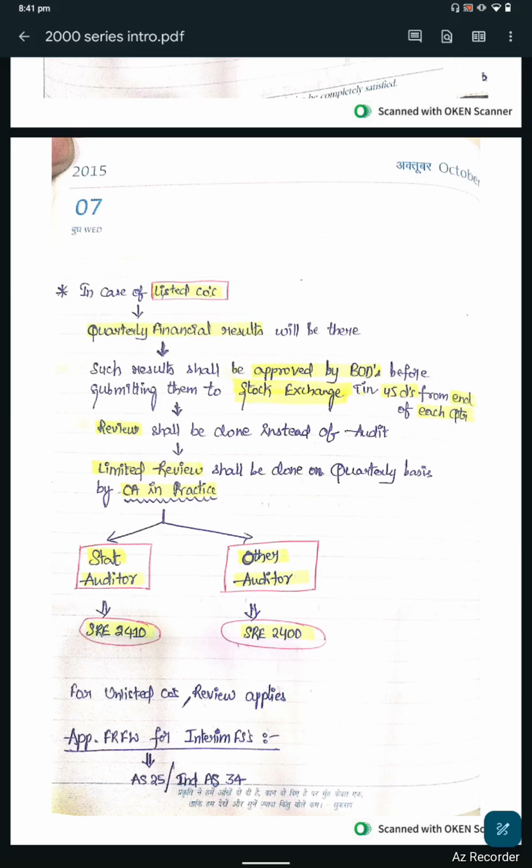For unlisted companies, review also applies depending upon the criteria. Applicable financial reporting framework for interim financial statements. In such a case, Ind AS 34 or AS 25 applies.